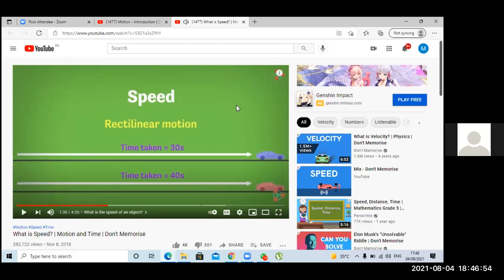Okay, now I have a question here. The blue car and the red car start from the beginning and move till they reach the end. The blue car takes how many seconds? 30. And the red one? 40. Okay, which one has higher speed? The blue one. The blue one, excellent, perfect. Because the blue one moves the same distance, but in more time or less time?